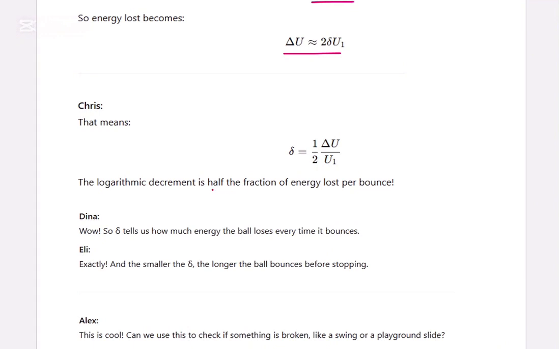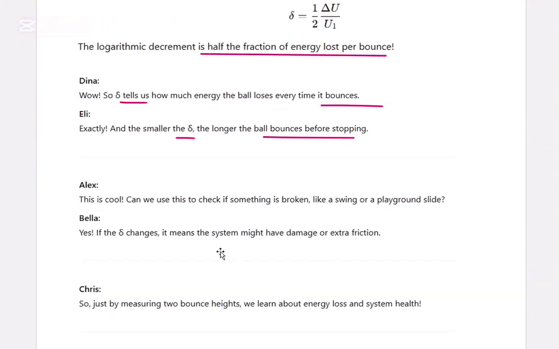So the logarithmic decrement is half the fraction of energy lost per bounce. It tells how much energy the ball loses every time it bounces, and the smaller this delta, the longer the ball bounces before stopping. Can we use this to check if something's broken, like a swing or a playground slide? If the delta changes, it means the system might have damage or extra friction. So just by measuring two amplitudes, we can learn about the energy loss and system health.